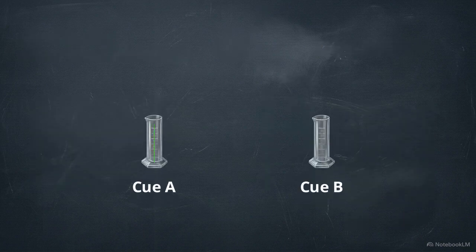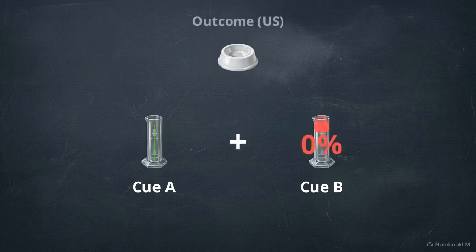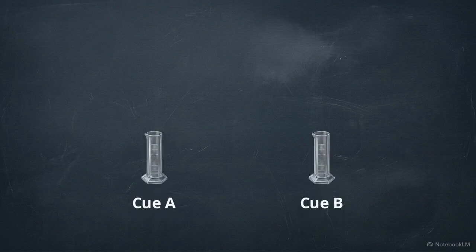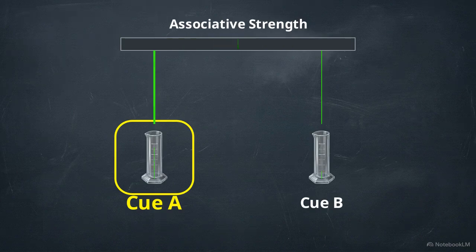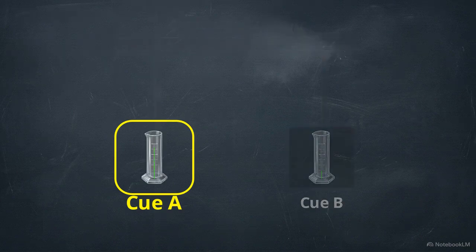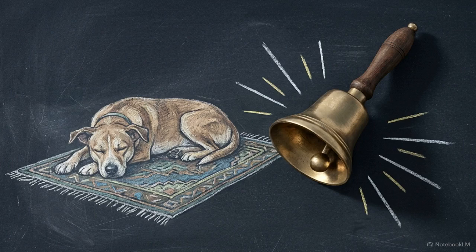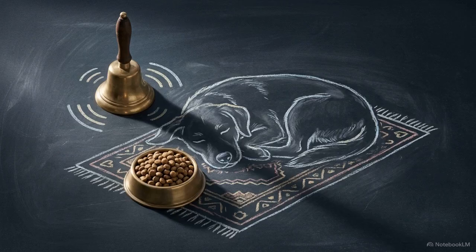In blocking, prior learning stops new associations. If cue A already predicts an outcome, adding cue B produces no learning. Similarly, if two cues appear together, the more salient one captures the associative strength, overshadowing the weaker one. Even repeated exposure to a cue on its own has consequences. Pre-exposing a bell without any outcome teaches the organism the sound is irrelevant, severely slowing down any future attempts to associate it with an event. This is known as latent inhibition.